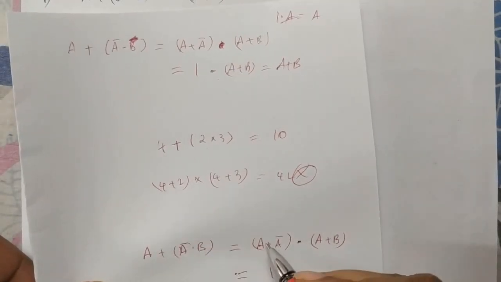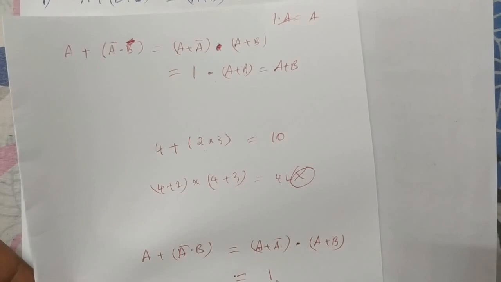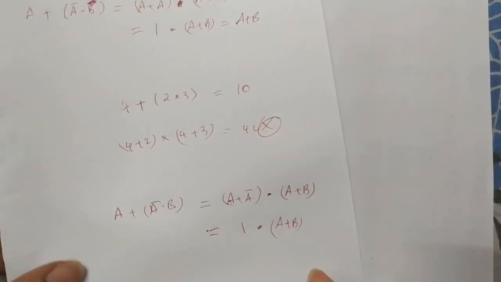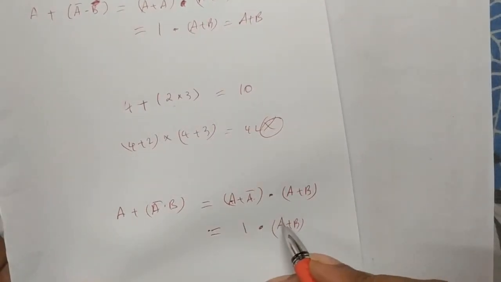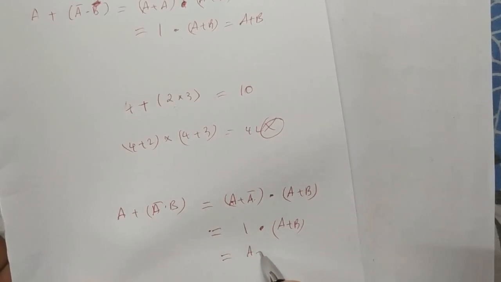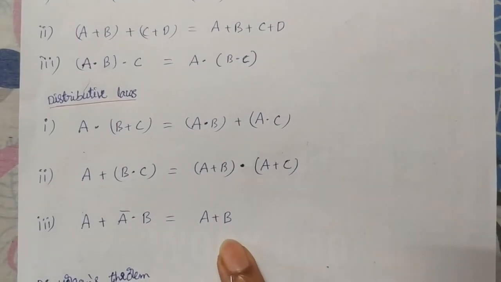Why? Because in the OR gate, if this is 0, this must be 1, and if this is 1, this is 0. So 1 plus 0 or 0 plus 1, you get 1 only. Then dot a plus b. Anything dot product with 1, that only we get. So a plus b only we get. So that is represented here.